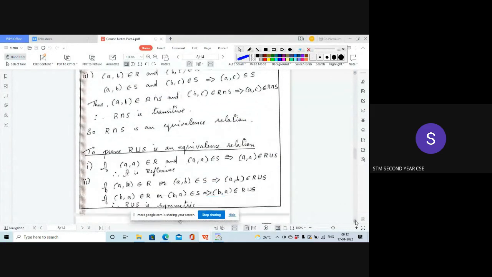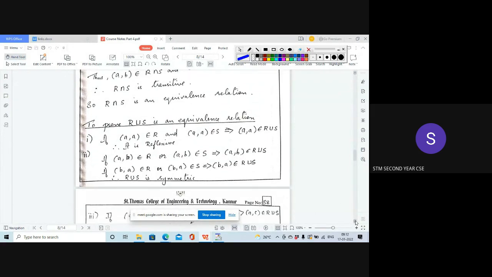Then, likewise, using the same method, we can prove R union S also. We had proved R intersection S. Next, we have to prove that R union S is also an equivalence relation. That is, given R and S to be equivalence relations. In the question it's given R is equivalent, S is also equivalent, and next we have to prove that R union S is an equivalence relation.